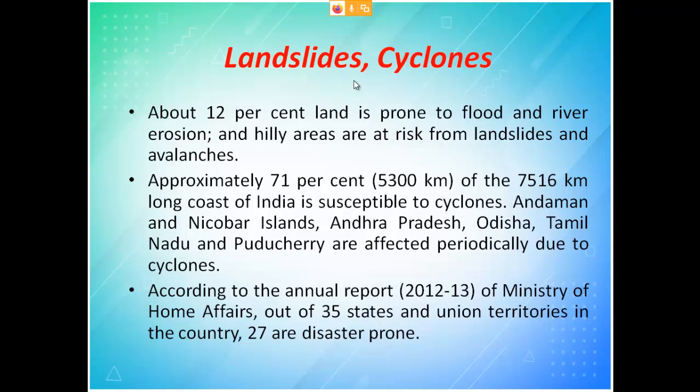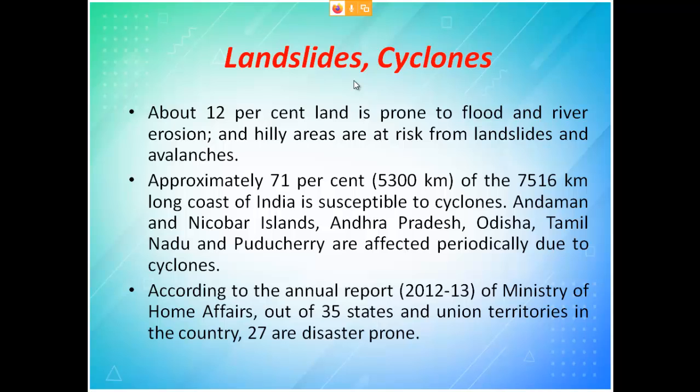So in Tamil Nadu and Puducherry, you have a place called Cuddalore, which is usually prone to cyclones. The upper part of Tamil Nadu will not come into the picture. So it is affected periodically due to cyclone. From this what we conclude is, we are able to identify which region is affected by which disaster. So now you have to prepare. That is what Unit 4 itself is. Suddenly you will not get any type of disaster newly in any state, it is only going to repeat. That is what we say, every year all these places get cyclone.